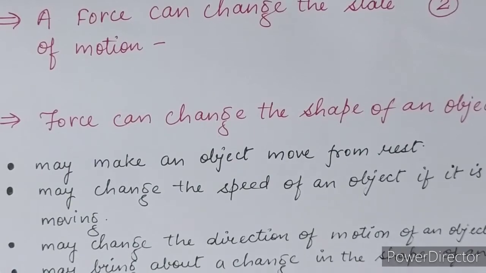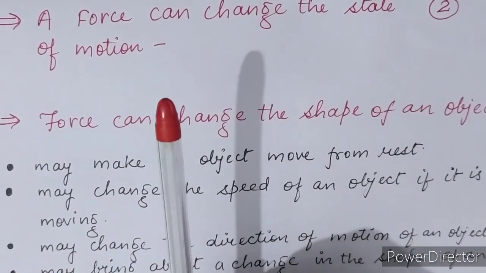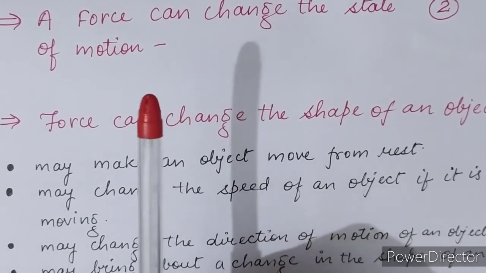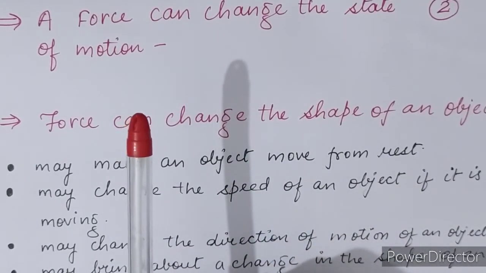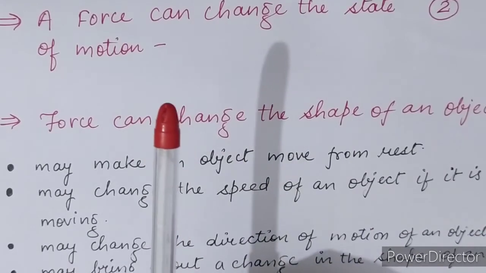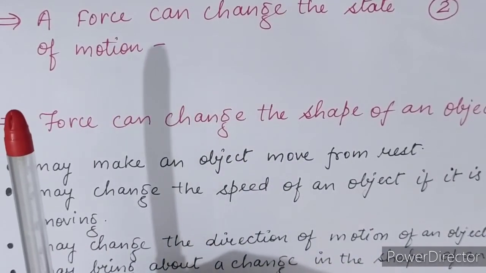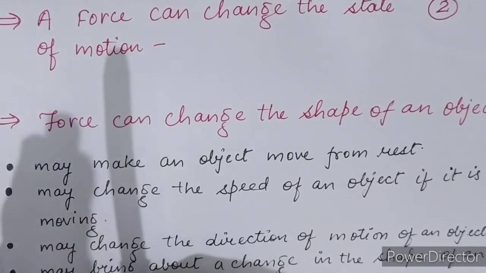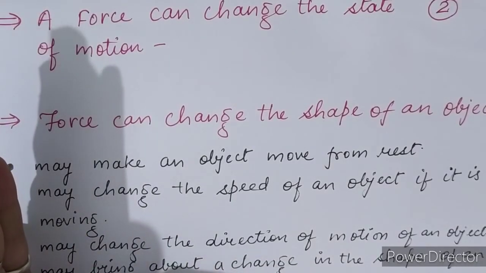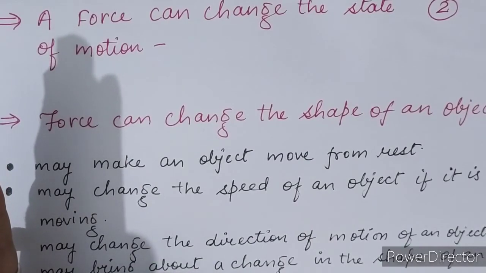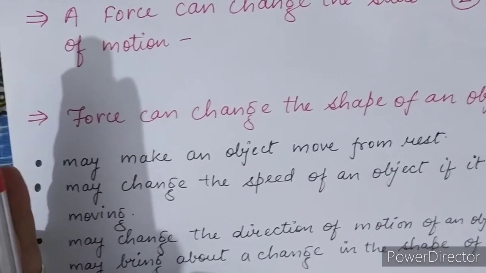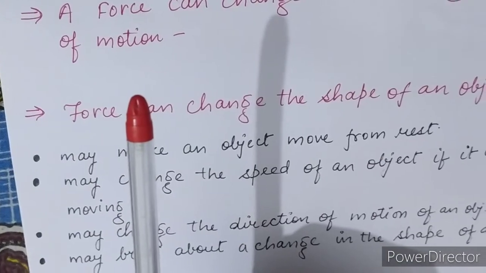Okay, suppose here is this pen. Firstly it was at rest. I apply a force, and now it is moving in this direction. As it was moving in this direction, I apply a force on this pen, and now its speed decreases and becomes 0. Now I am telling you one more example.